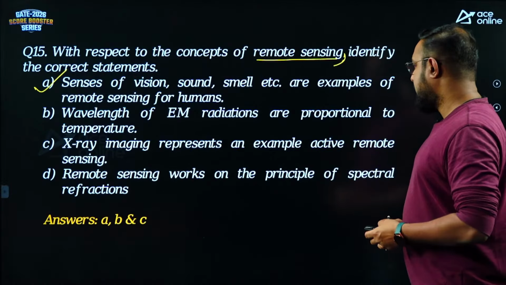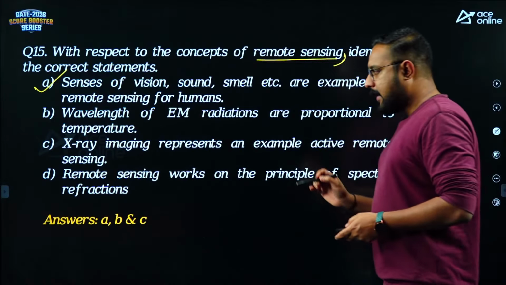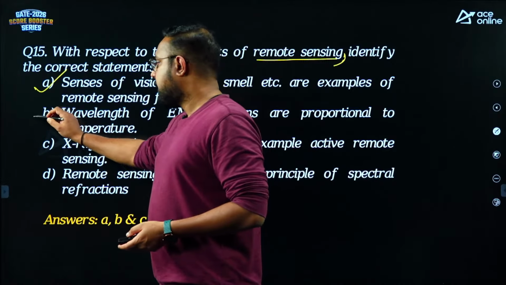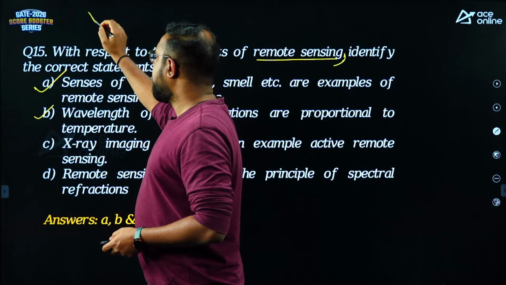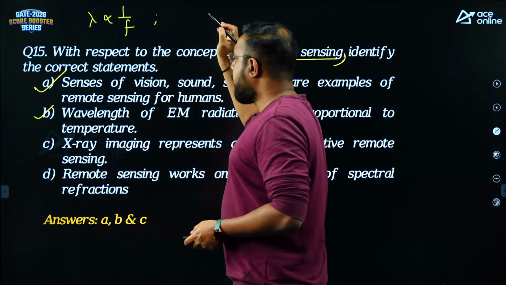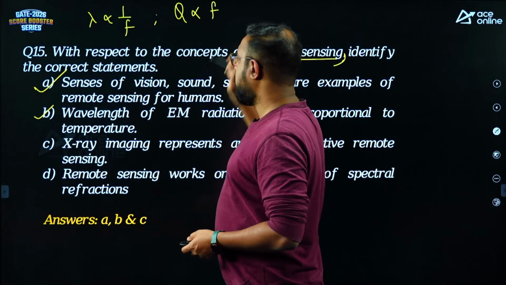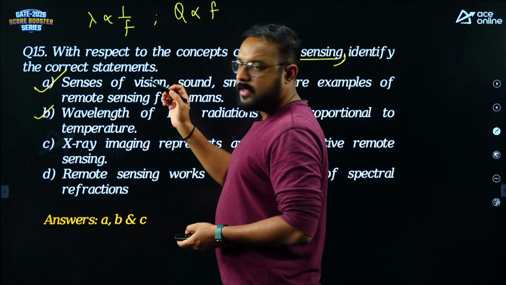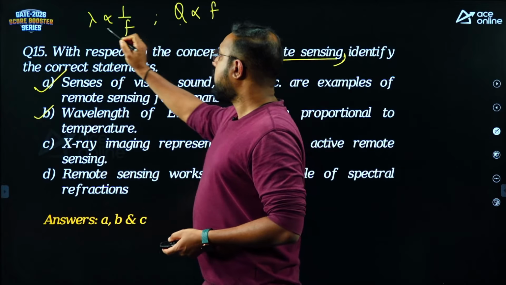Wavelength of electromagnetic radiations are proportional to temperatures. Is that correct? That is as per Wien's displacement theory. The wave theory says that wavelength is inversely proportional to frequency. The quantum theory says that quantum energy is directly proportional to frequency. There was a previous question very recently in engineering services. They asked the relationship between quantum energy and wavelength.